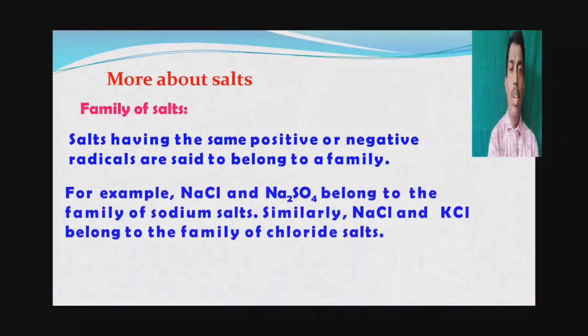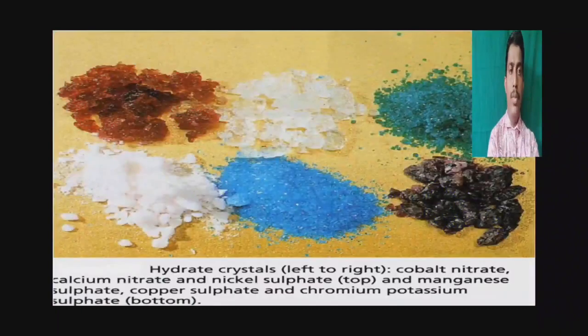For example, NaCl, sodium chloride, and sodium sulfate. Sodium chloride and sodium sulfate contain the same positive ion, that is sodium. So they belong to the sodium family. Similarly, sodium chloride and potassium chloride both contain the same negative ion, that is chloride ion. So they belong to chloride salts. Salts having the same positive or negative radicals are said to be a family.